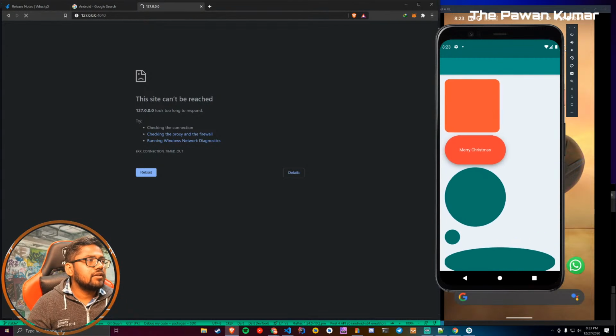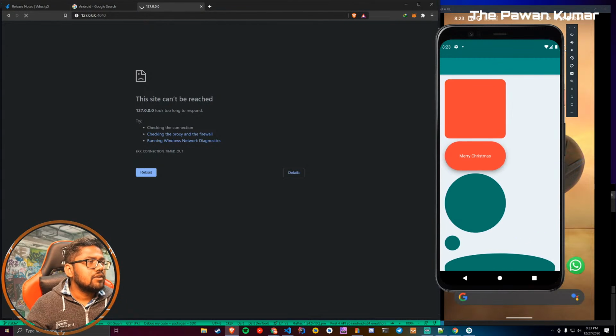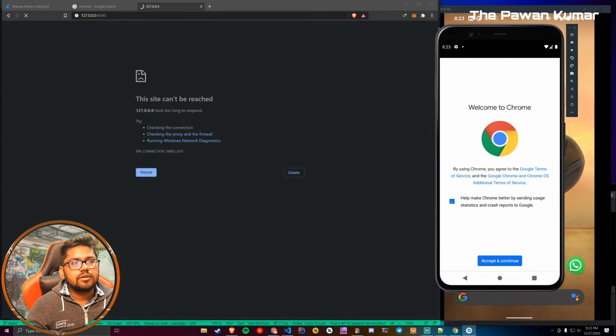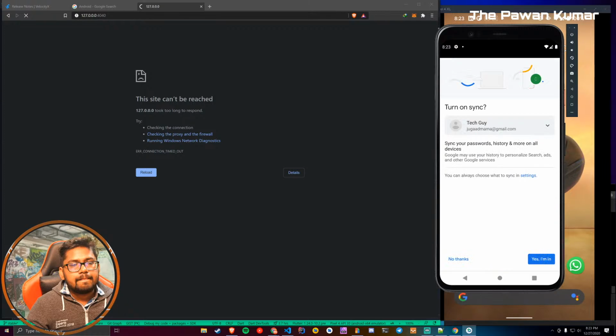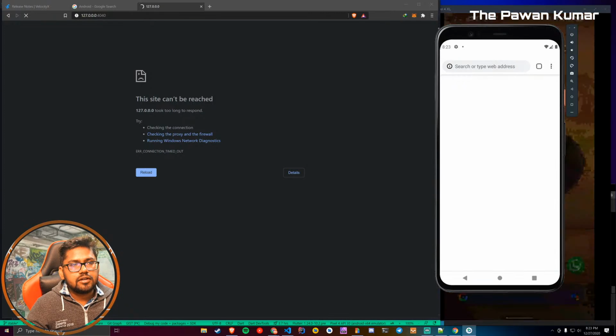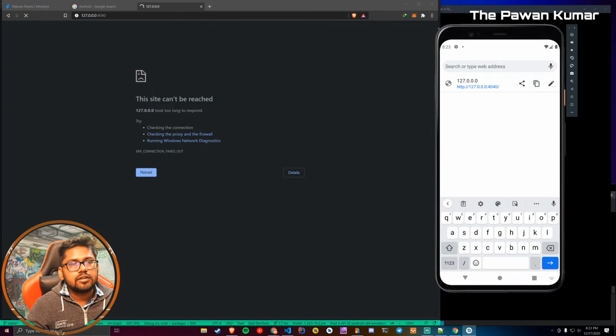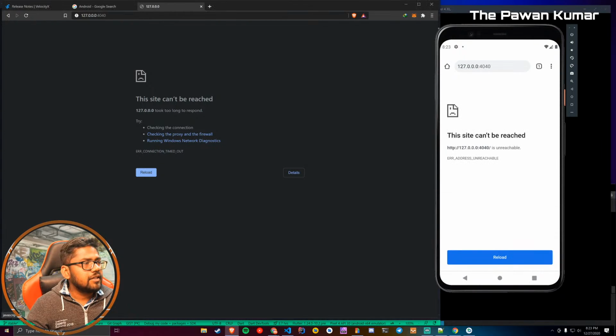Let's see. Or maybe let's try on the browser itself if this is working or not. Sometimes on a simulator it works like this. On Android I am not sure it works like this or not, but if it is not working here as well, then it's a problem. Let's see what might be the problem. Let me just take a look.